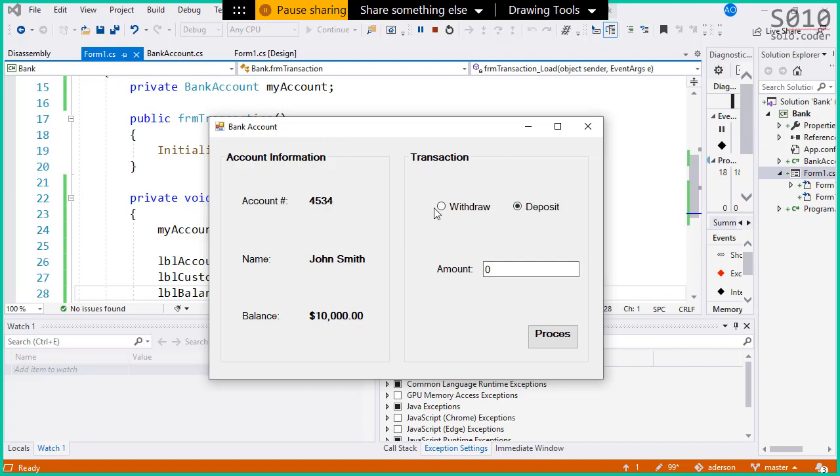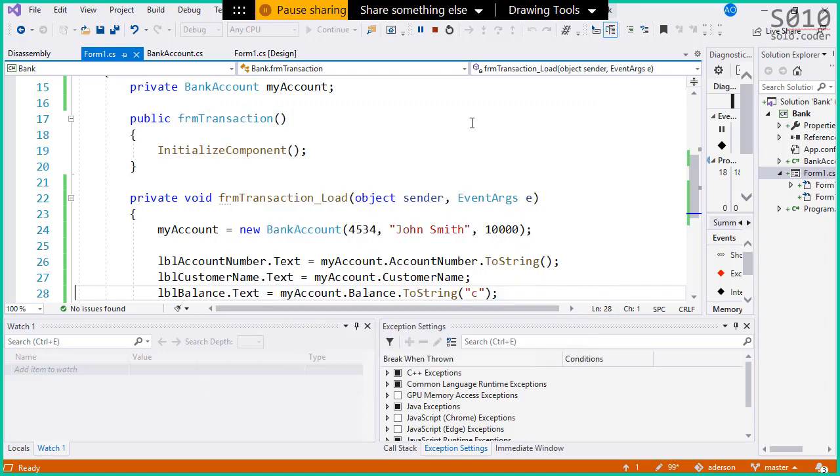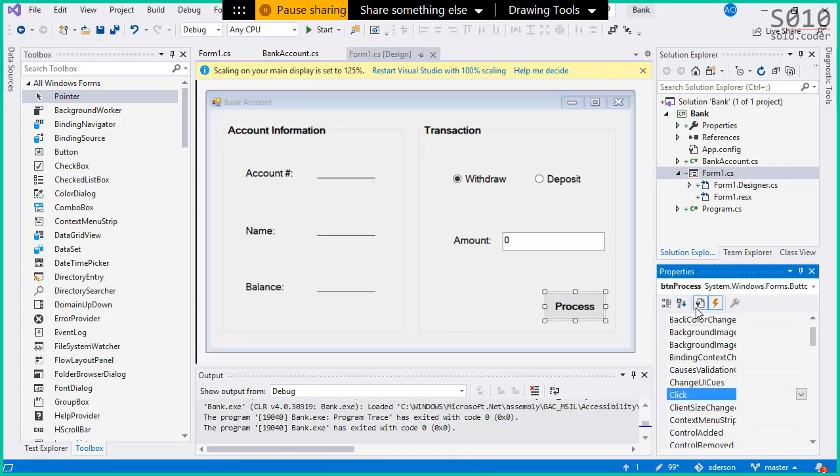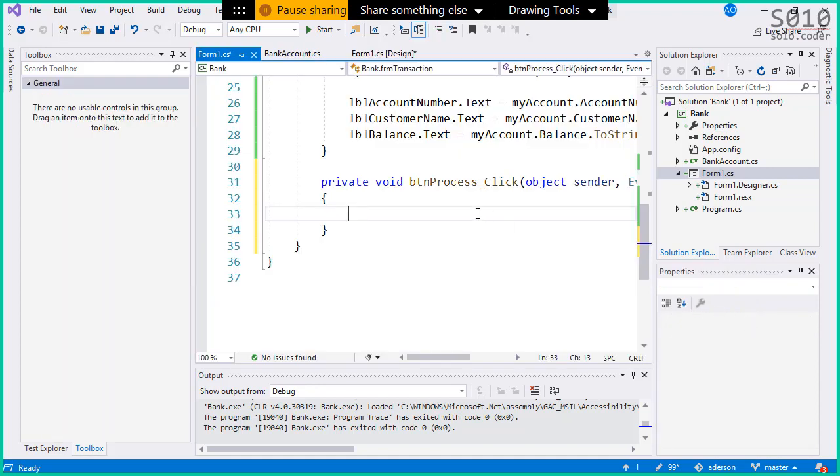Now we have to make this work. We have to make the process button work. So in the click of the button, let's go to the properties and then the events of the process button. Let's double click on the click event. Here we have the code. How do we start this code? What should I do first to start processing the transaction?